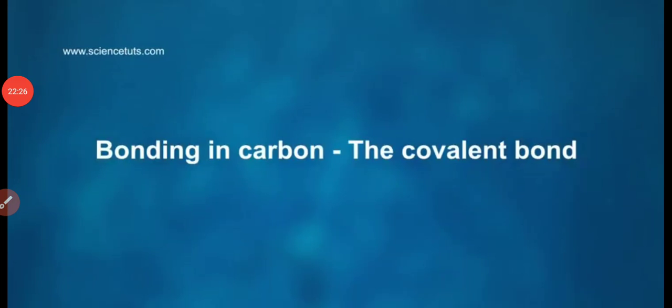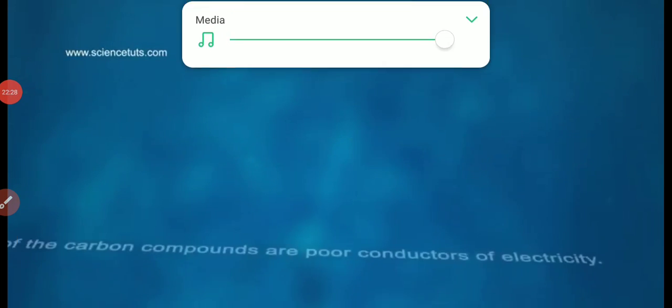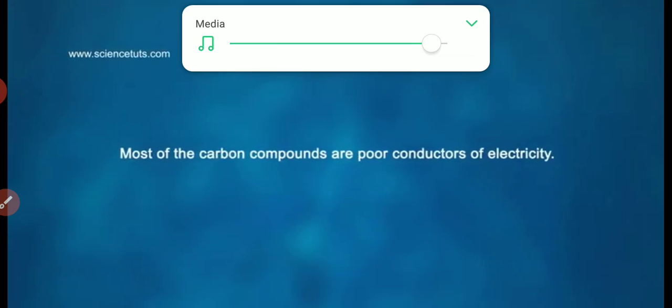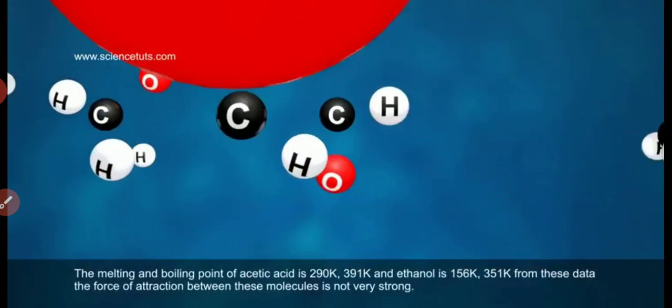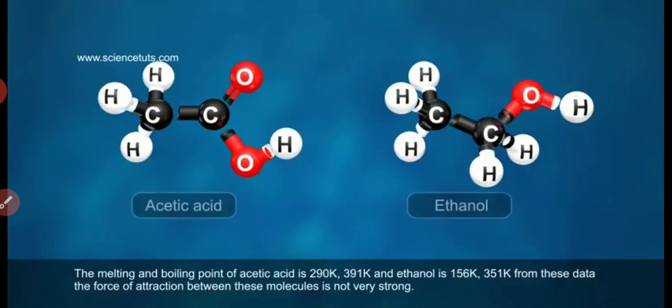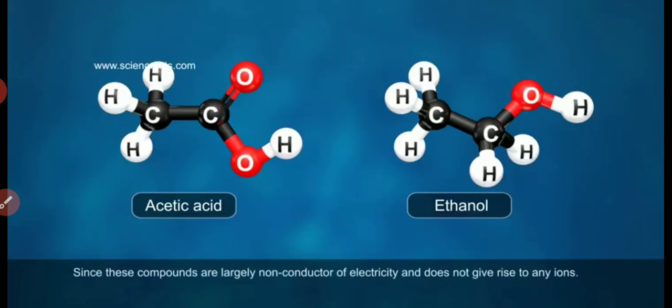Bonding in carbon, the covalent bond. Most of the carbon compounds are poor conductors of electricity. The melting and boiling points of acetic acid are 290 K and 391 K, and of ethanol are 156 K and 351 K. From this data, the force of attraction between these molecules is not very strong. These compounds are largely non-conductors of electricity and do not give rise to any ions.